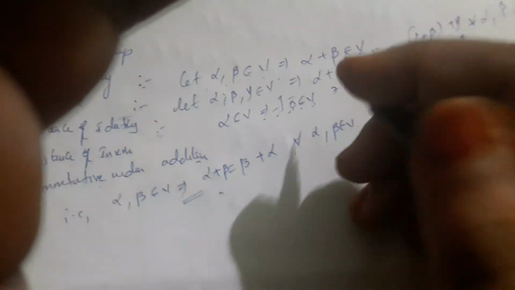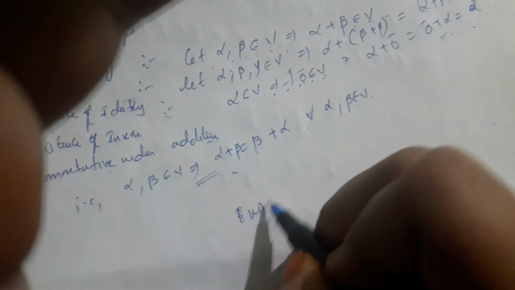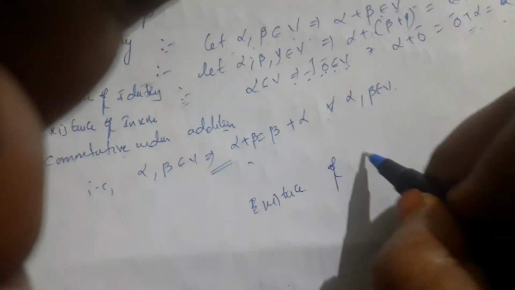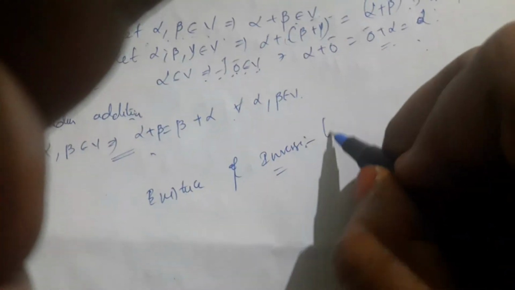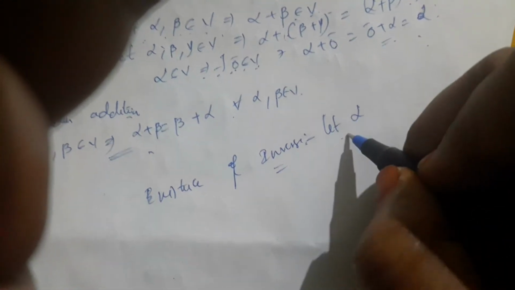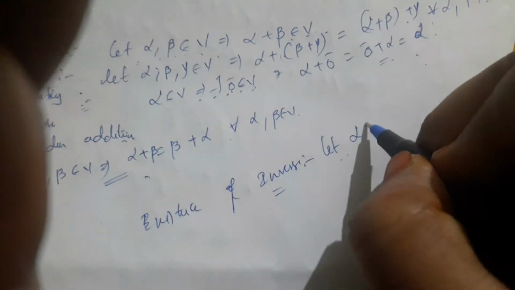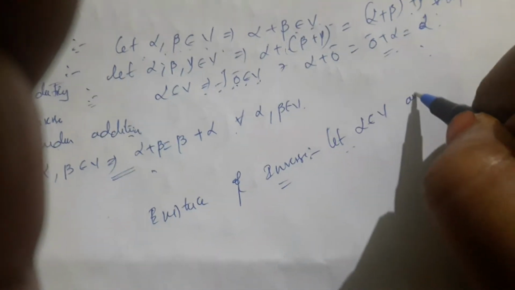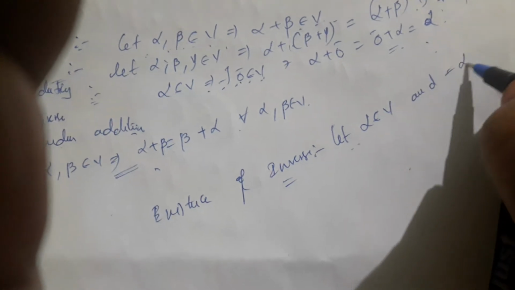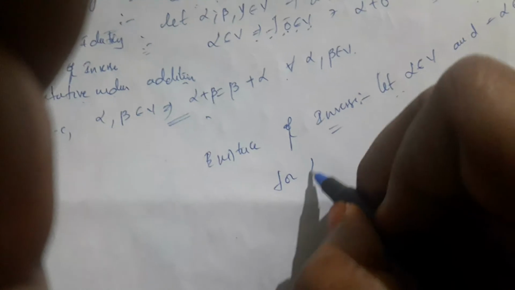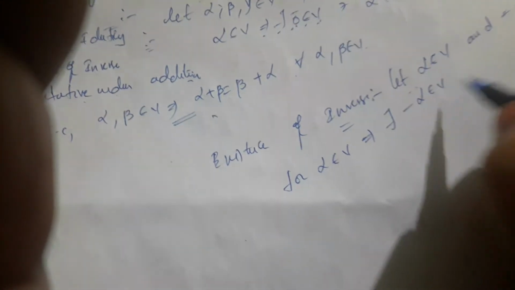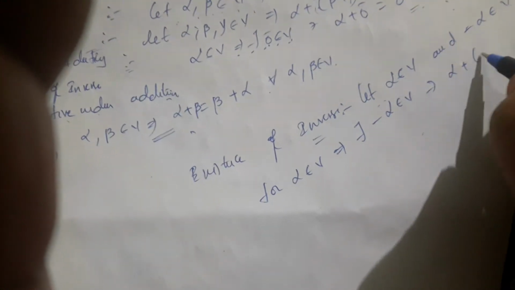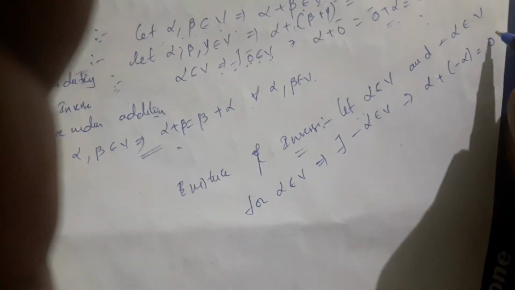Next, coming to existence of inverse. Here we have to consider any vector, let us consider alpha belongs to V and minus alpha belongs to V. For alpha belonging to V, there exists minus alpha belonging to V such that alpha plus minus alpha is equal to 0 bar.